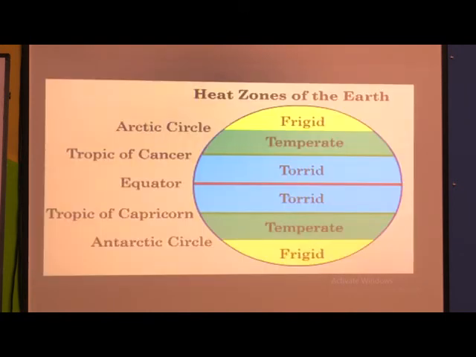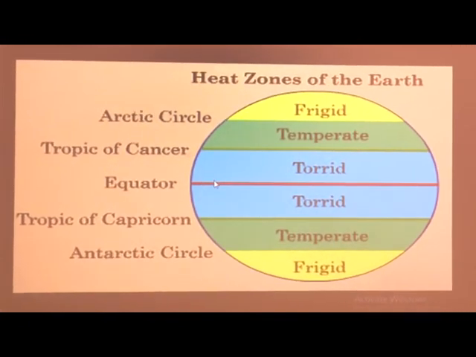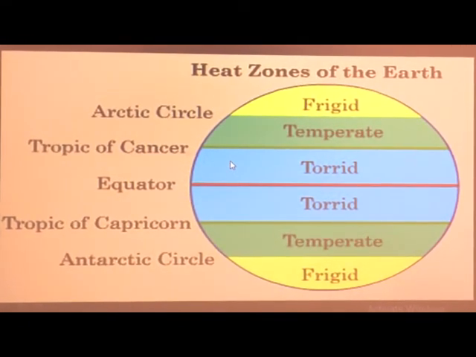Next are the heat zones of the earth. Now in this picture you can see here, this red line is the equator. Can you see the red line? This red line is the equator. Towards north. Now where is north?